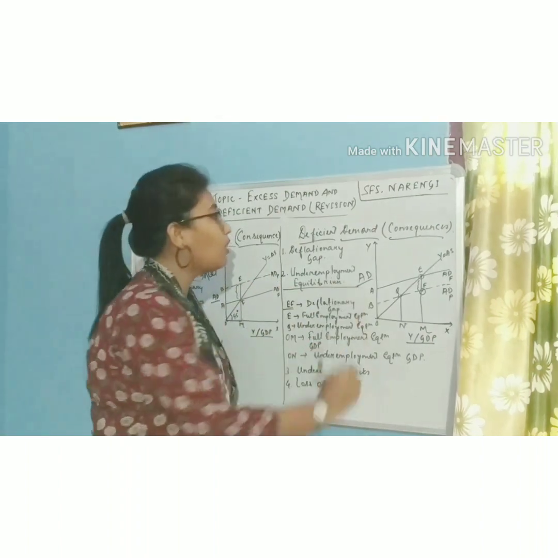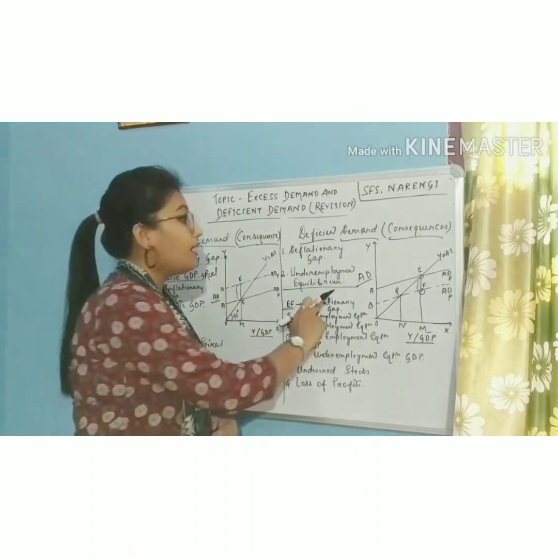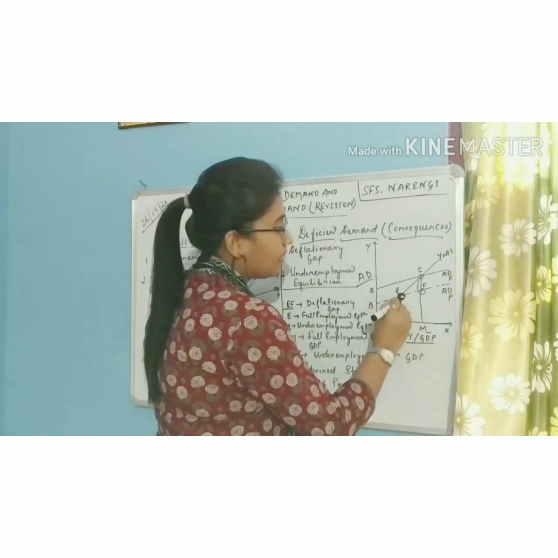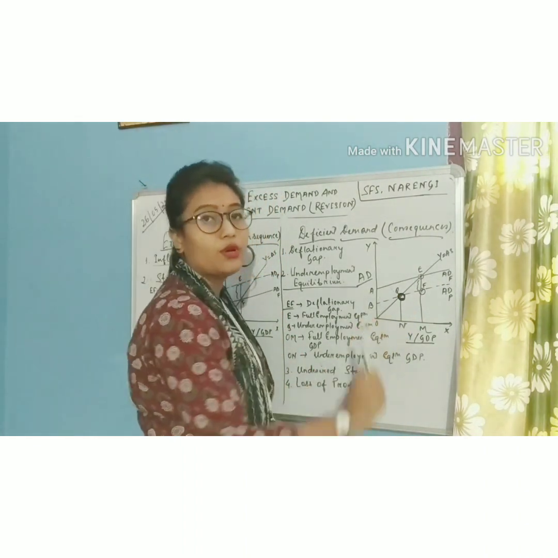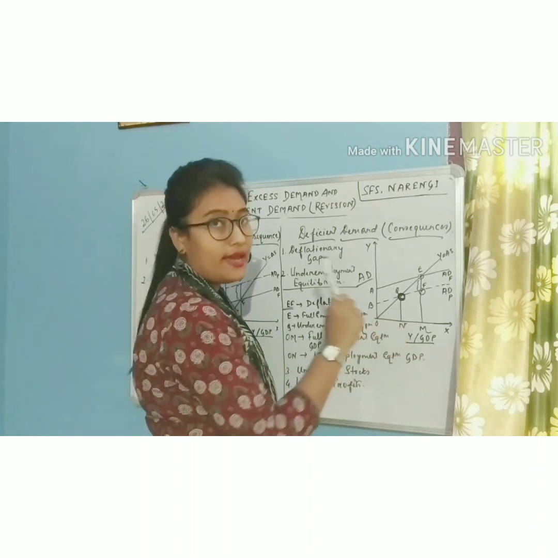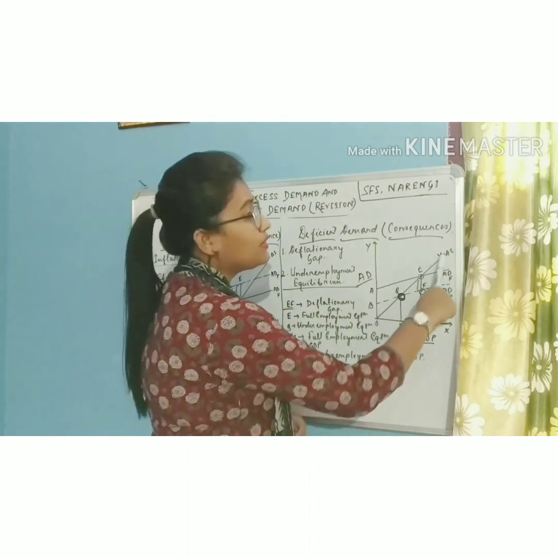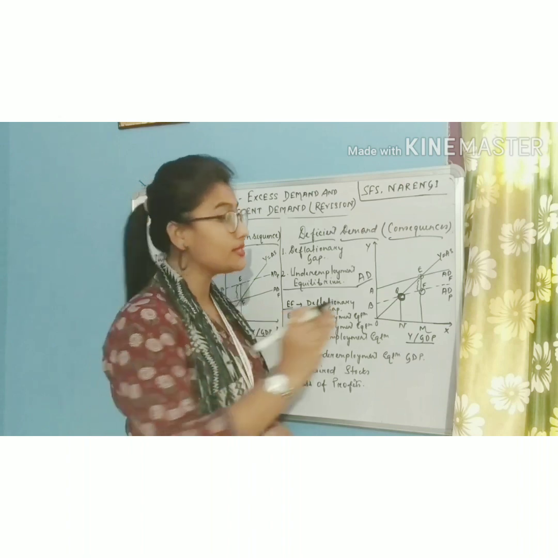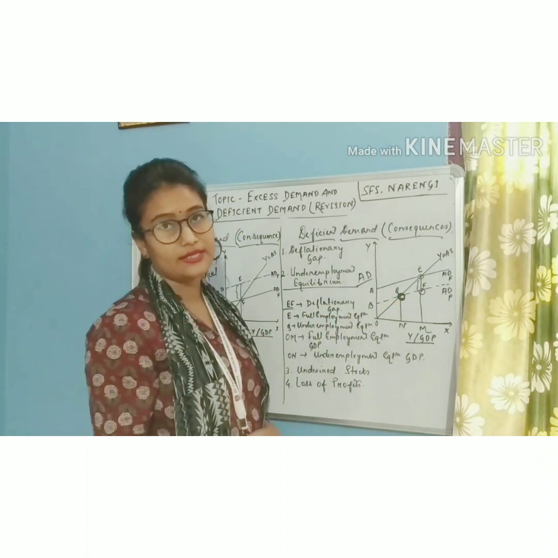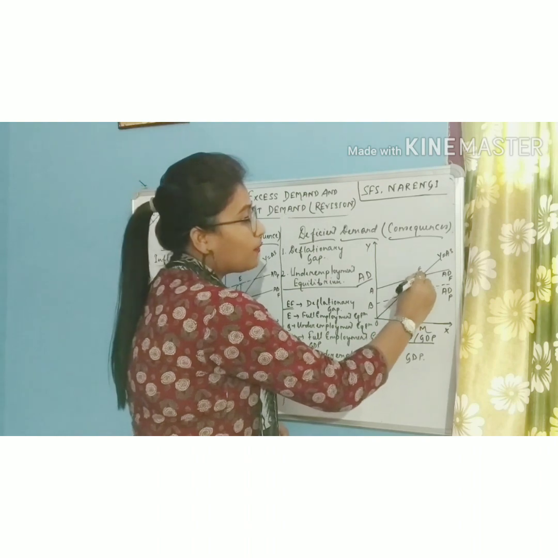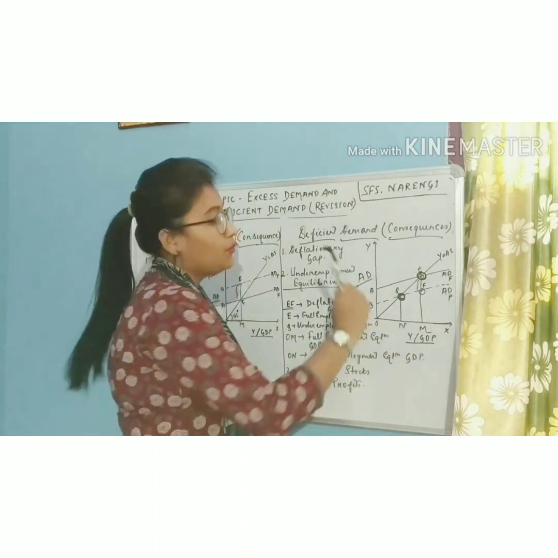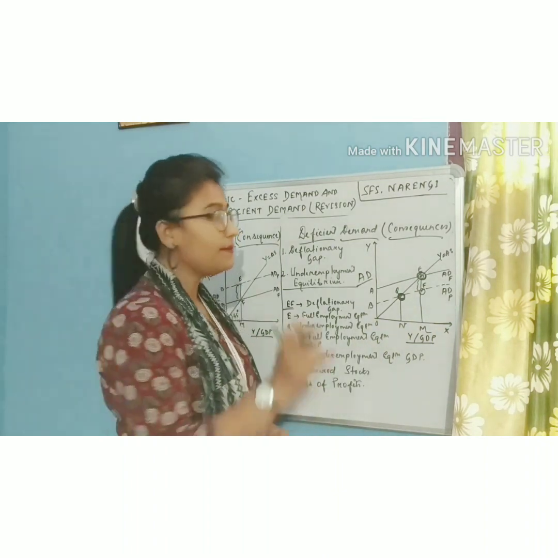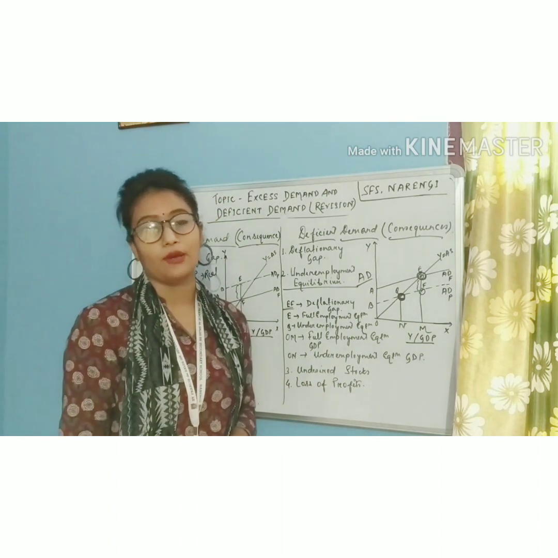The second effect of deficient demand is underemployment equilibrium. So students, this is the point of underemployment equilibrium, this Q, because at this point Q, an intersection has taken place between the aggregate supply curve and the planned aggregate demand curve, which is below the full employment aggregate demand curve. So this is the full employment equilibrium point, point E, where aggregate supply and full employment aggregate demand curves have intersected each other, but Q is the underemployment equilibrium.